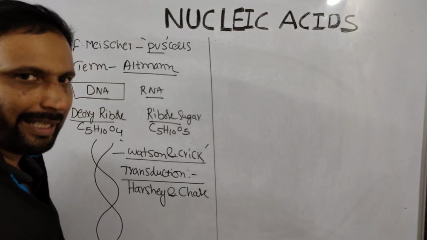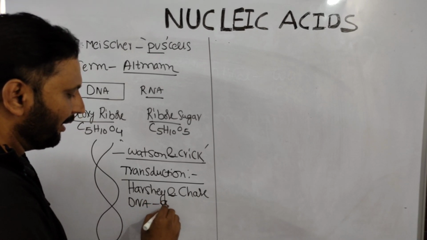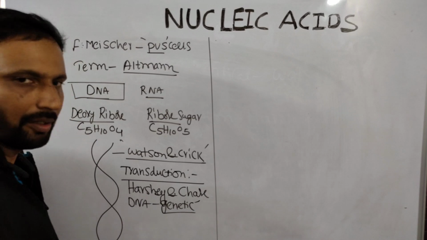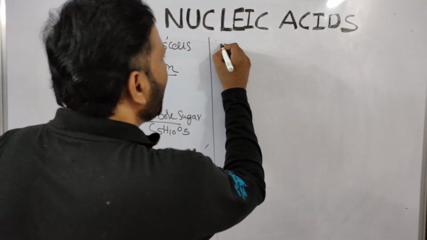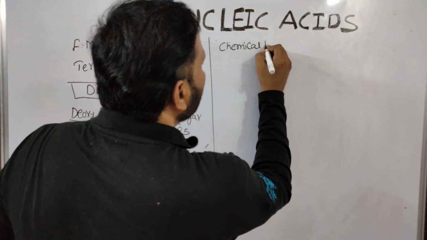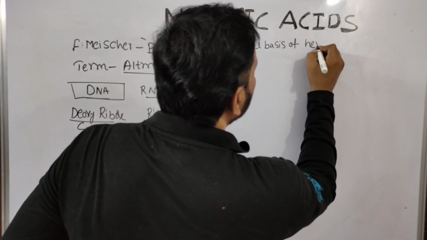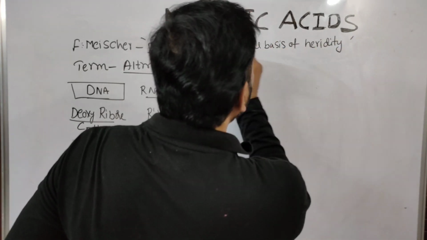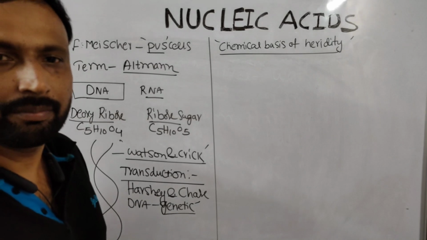Through these experiments, they proved DNA is a genetic material. According to them, DNA is the chemical basis of heredity. Important point: the physical basis of heredity is the chromosome.